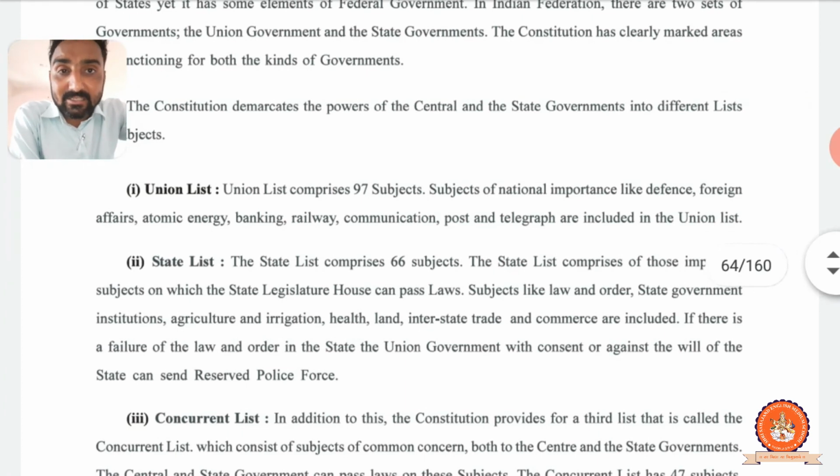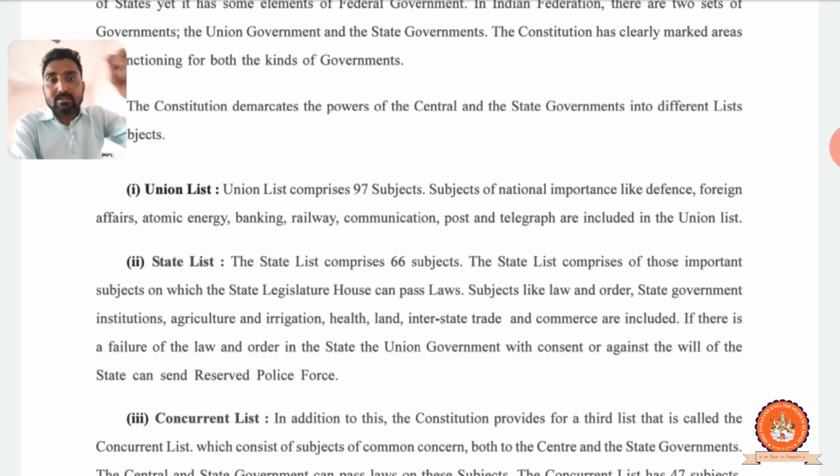Second is the state list. Which sectors and faculties function at the state level? The state list comprises 66 subjects. How many? 66. Union list 97 and state list 66 subjects. The state list comprises those important subjects on which the state legislature house, the Vidhan Sabha, can pass law.